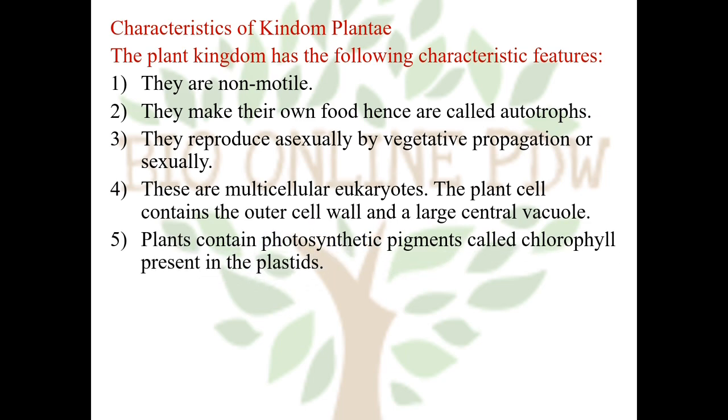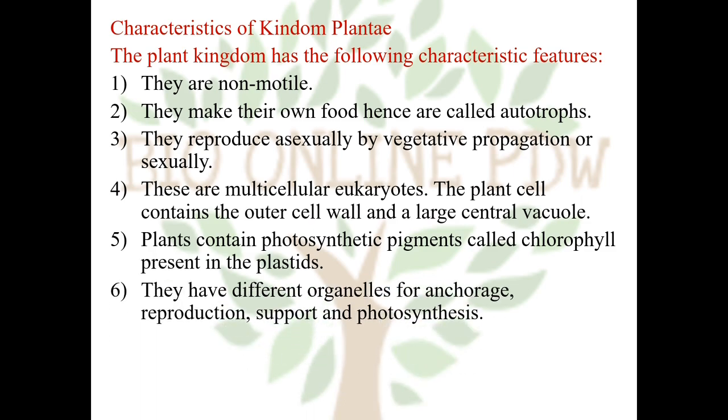Plants contain photosynthetic pigments called chlorophyll, which are present in the plastids, with the help of which they can prepare their food material, hence they are called autotrophs. They have different organelles for anchorage, reproduction, support and photosynthesis. Plants store reserve food material in the form of starch.